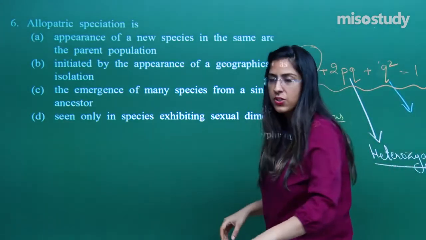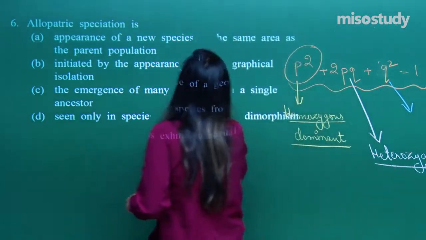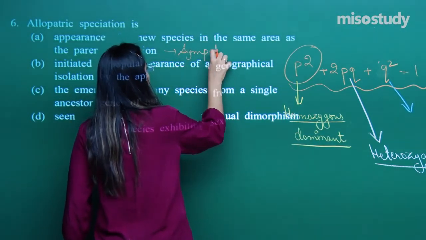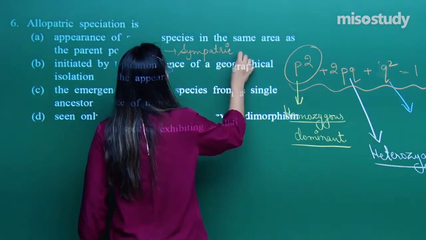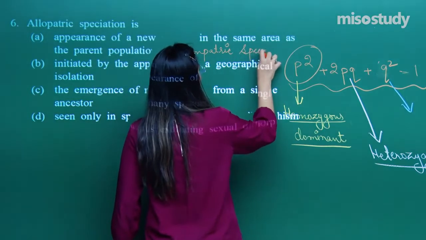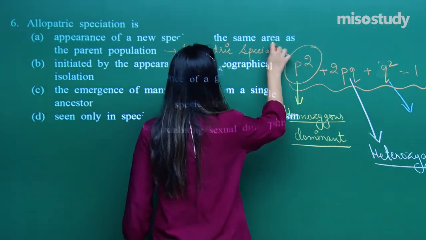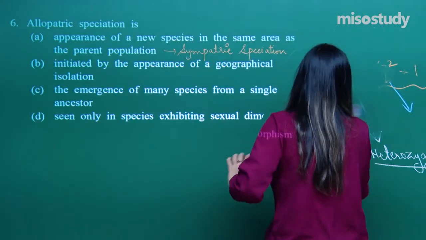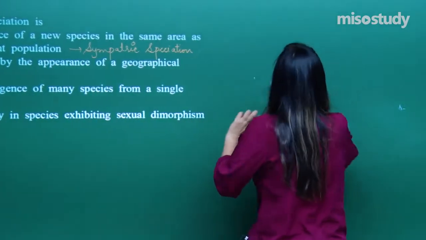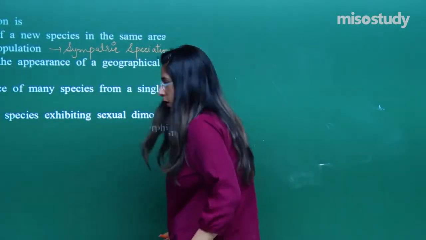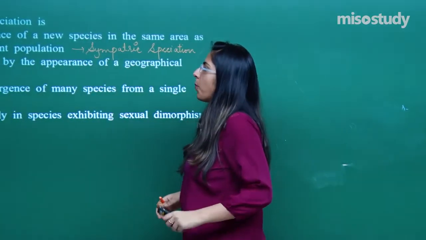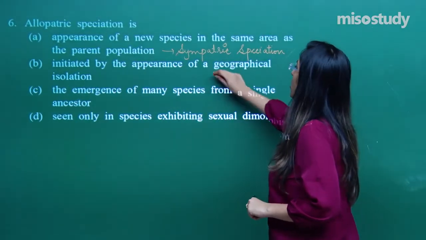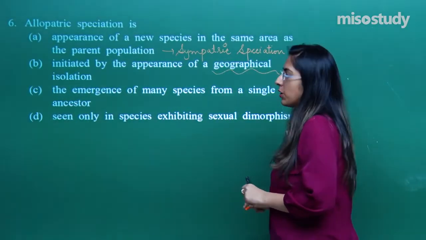Appearance of a new species in the same area as that of a parent population comes under sympatric speciation. Next is option B, which indicates initiated by appearance of geographical isolation.